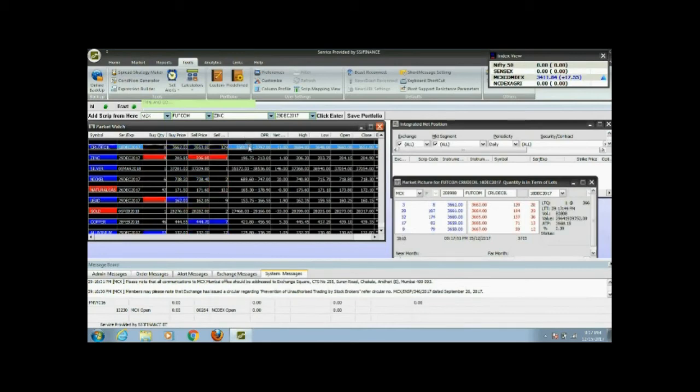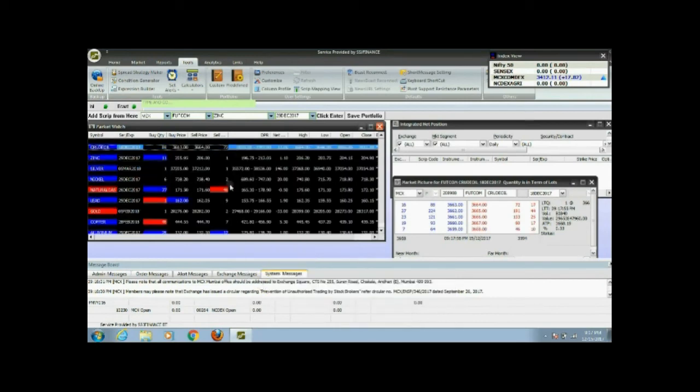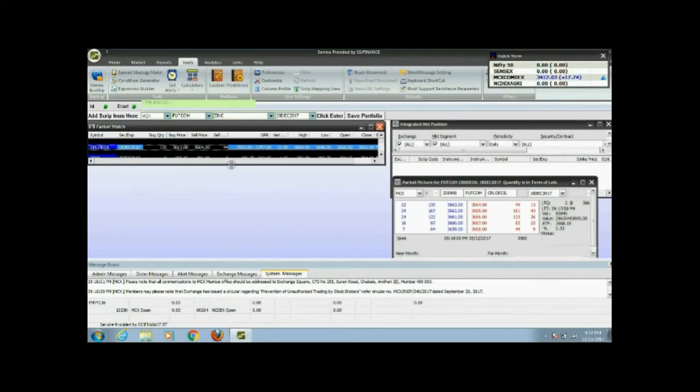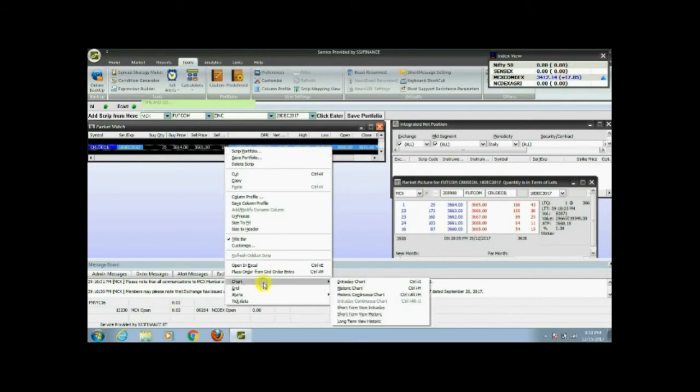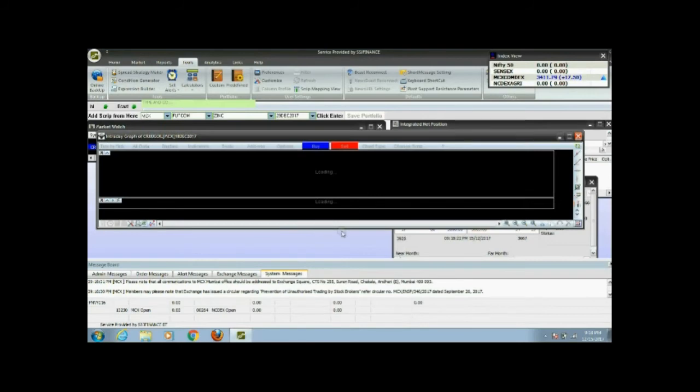Whatever the whole script is, there are charts. You can open it in an Excel sheet and you can work on any formula if you want to. Then alerts are there, grids are there. Once we clear the grid, the appearance will change and it will look like tabulated data. Depending on one's individual choice, they can set the colors of the screen. If you want another color instead of blue, you can get that also. But that is all the cosmetic look of the software.